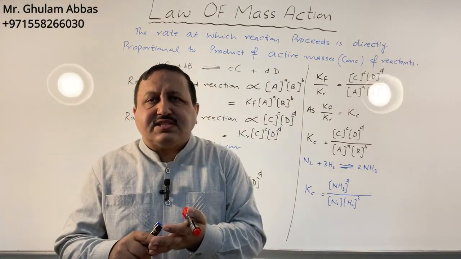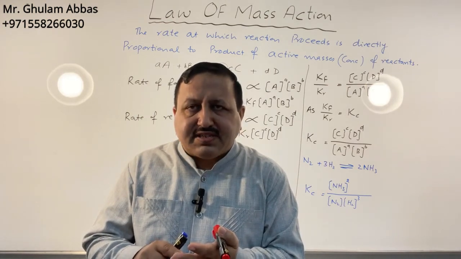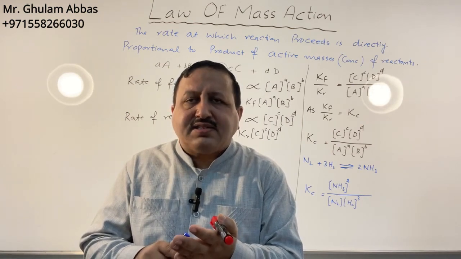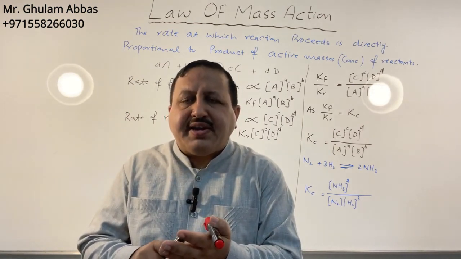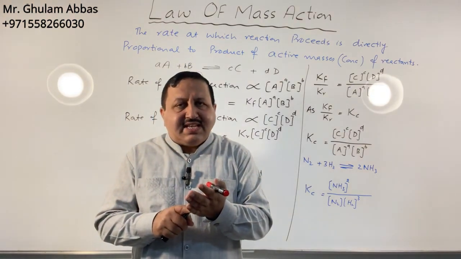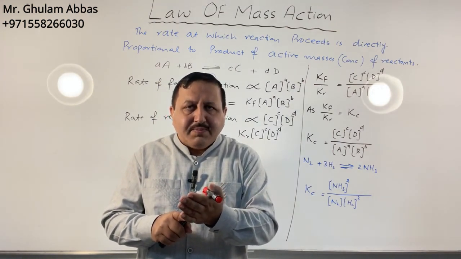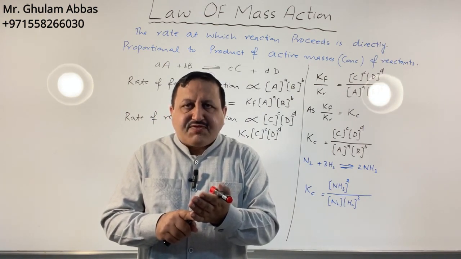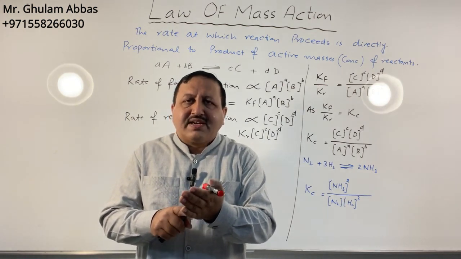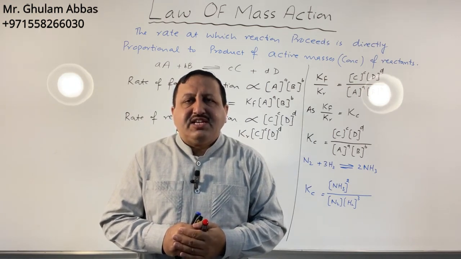Number 1, Kc is only applicable on equilibrium. Kc is only applicable on reversible reactions. Number 2, in the Kc expression, the reactants are present in the denominator, the products are present in the numerator. Number 3, if Kc is less than 1, it means that reactants are more, products are less. If Kc is greater than 1, it means that products are more, reactants are less. This is all about the law of mass action and conditions for equilibrium.